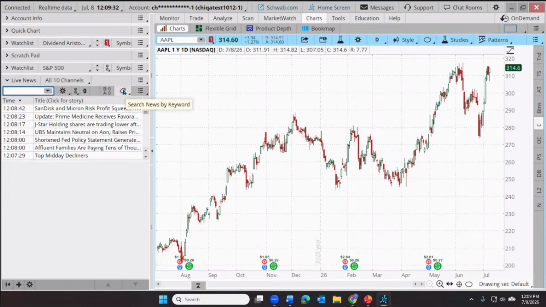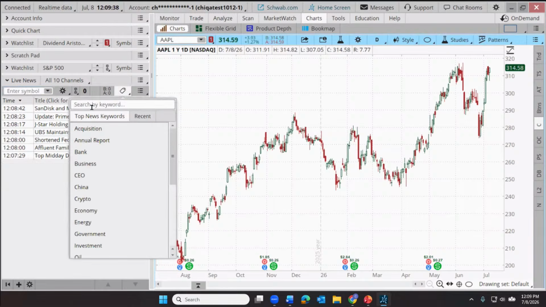A final thing that we might do is use this little tag here. Let me click on that. And as you'll notice, as I hover over it, it says search the news by a keyword. This is a keyword search. So how about we look for, and here are some top news keywords. We can look through keywords that we personally have used recently. I haven't used any recently in this example account.